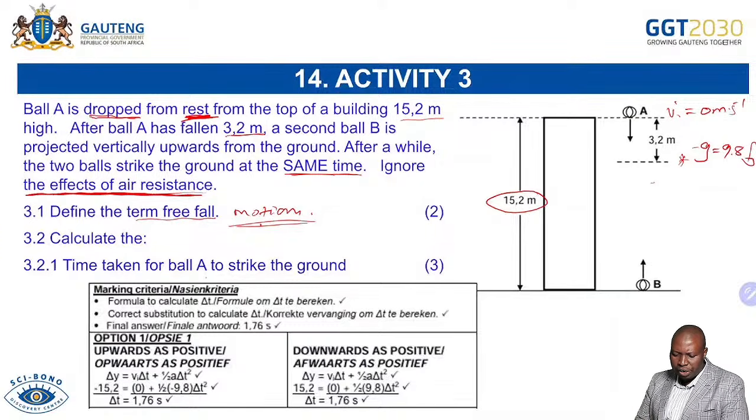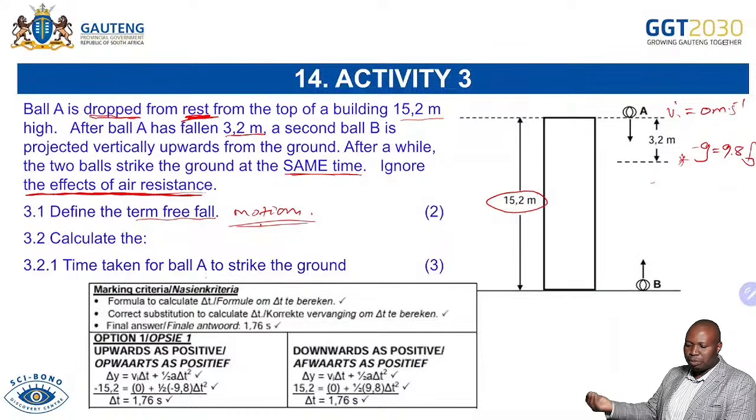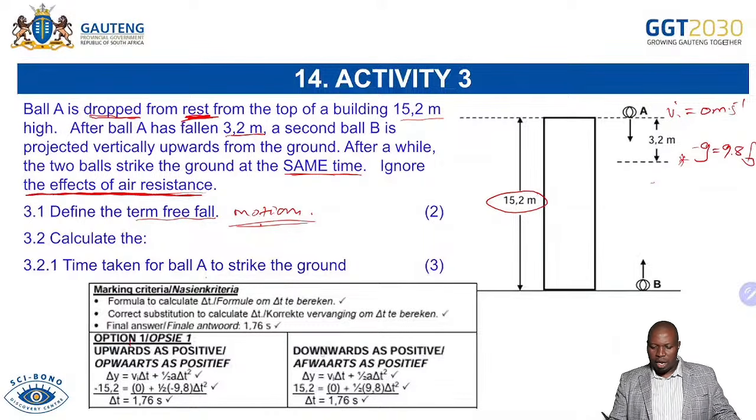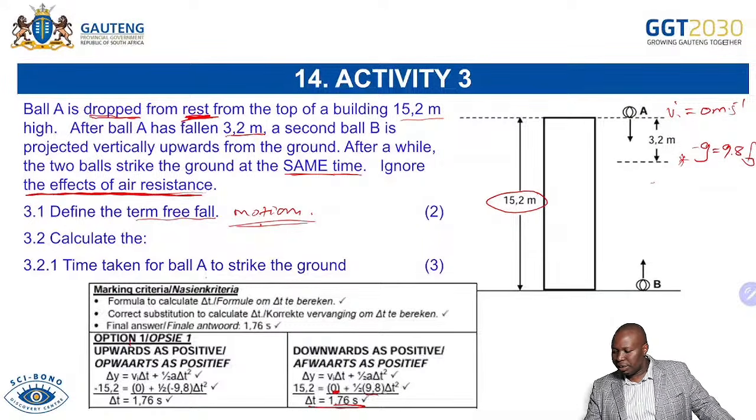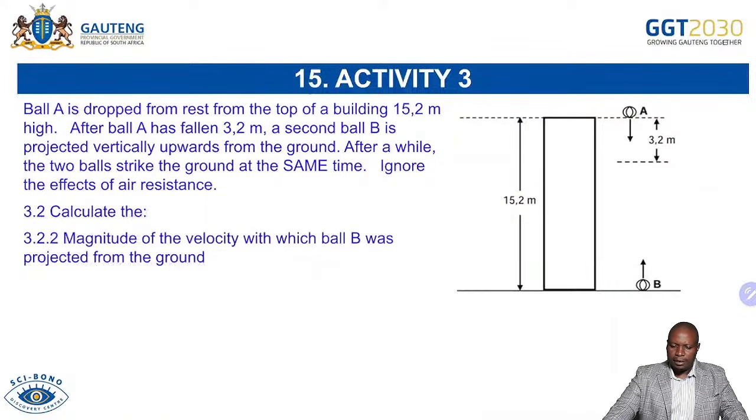Say always data collection. And without wasting time, you choose the correct formula: change in y equals v_i t plus half a t squared. You know change in y is negative 15.2. Remember, it depends whether you are saying downward is positive or upward is positive. Hence, when we give you 2 options, we have the option of downward is positive and downward is negative. I hope you get that. And you are able to calculate the time after substitution: initial velocity is 0, acceleration is 9.8, and we are looking for time. Then you make time the subject of the formula, and you are able to get your answer.